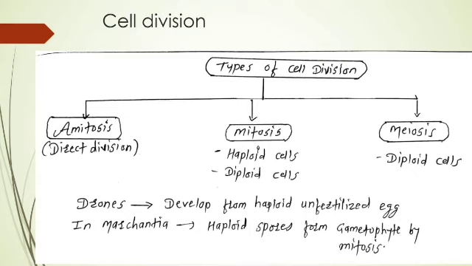The second example given here is the plant Marchantia. In Marchantia, haploid spores form the gametophyte by mitosis. There are haploid spores, and these haploid spores form the gametophyte by mitosis. So basically this takes place in the sexual division.